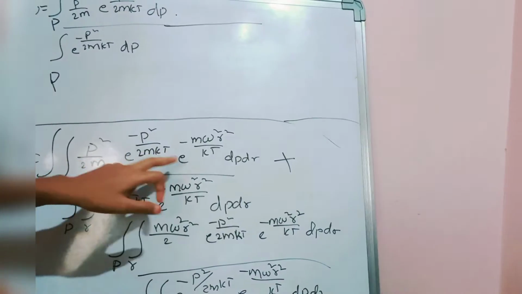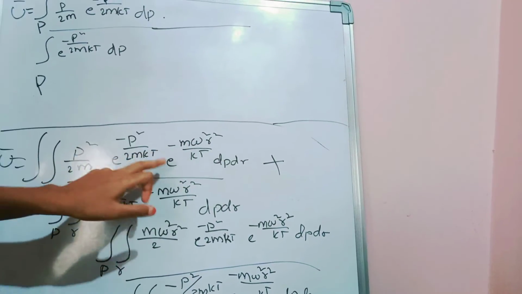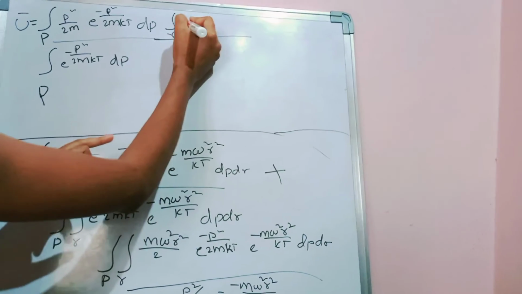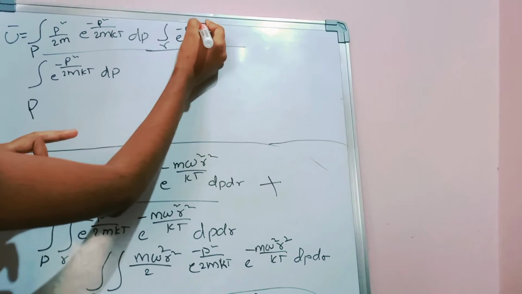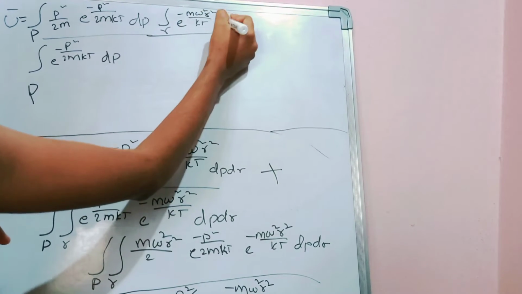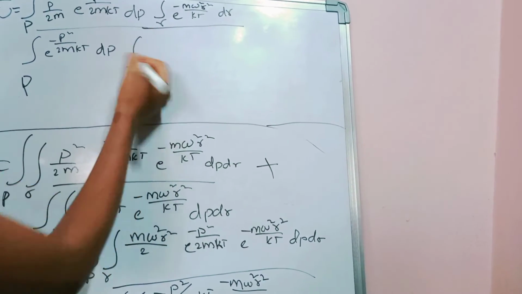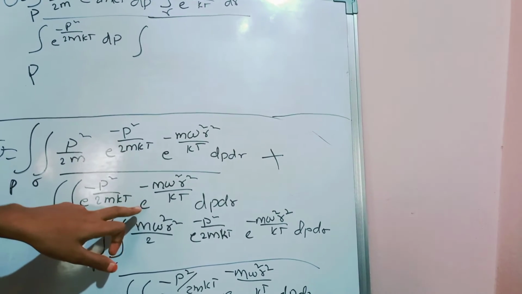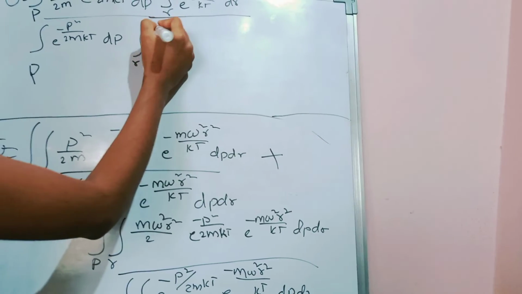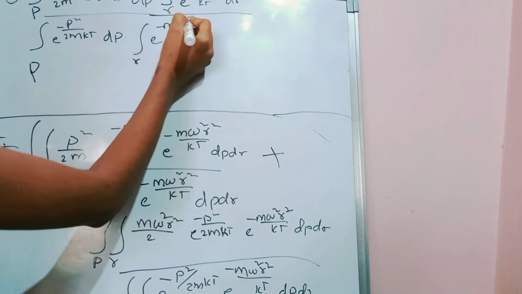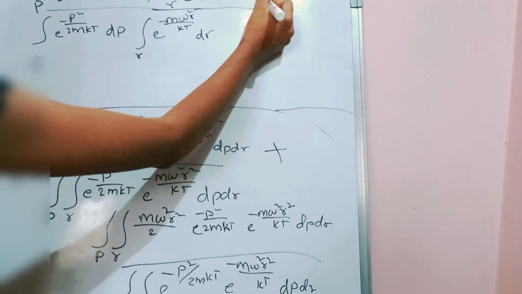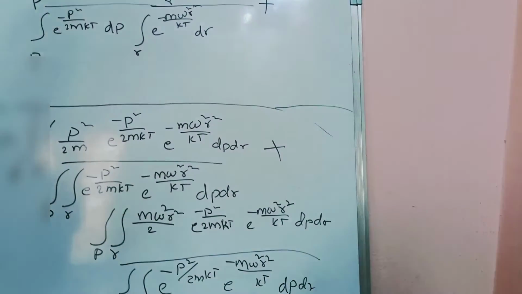In the numerator, the r terms are integral of r, e to the power of minus m omega square r square by kT into dr. In the denominator, integral of e to the power of minus m omega square r square by kT into dr, plus this side.